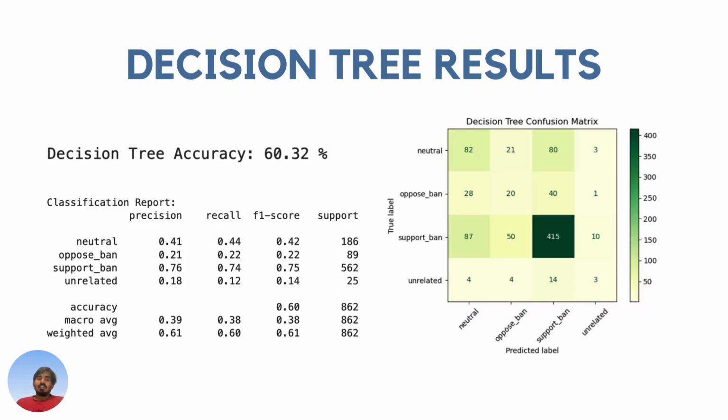So let's dive into decision tree. Here we didn't get great results compared to Naive Bayes, but the model's predictions were similar to Naive Bayes. It was able to predict support ban but was getting confused a lot when it came to oppose ban and neutral topics. Even the confusion matrix suggested that. To further understand the decision tree, I used three different depths: 2, 3, and 5.